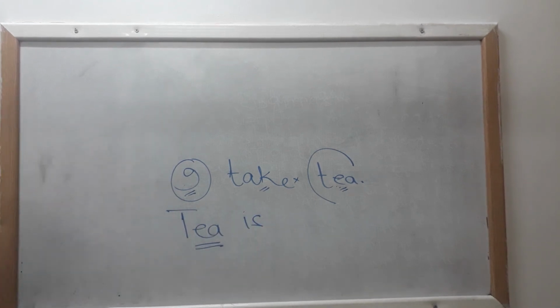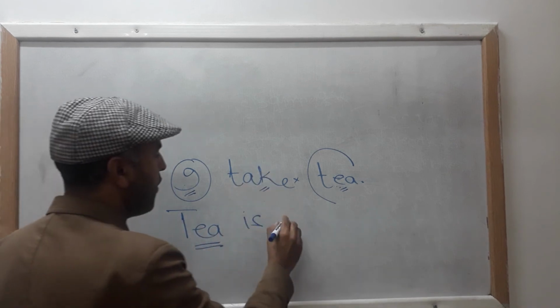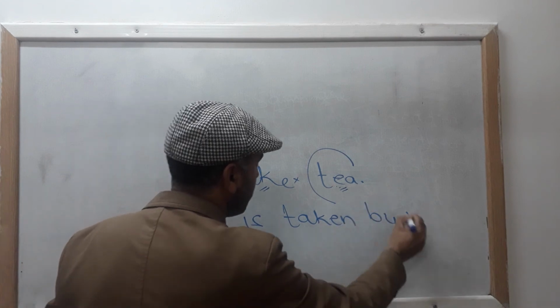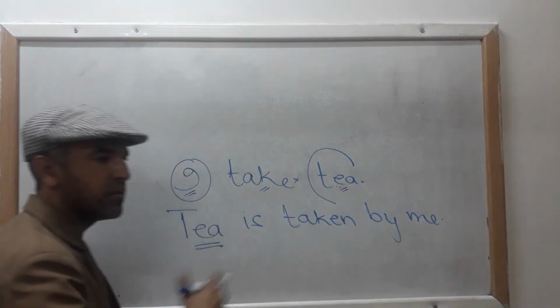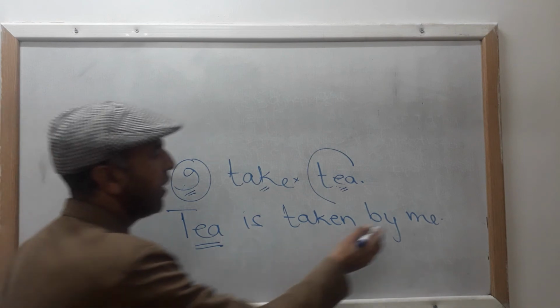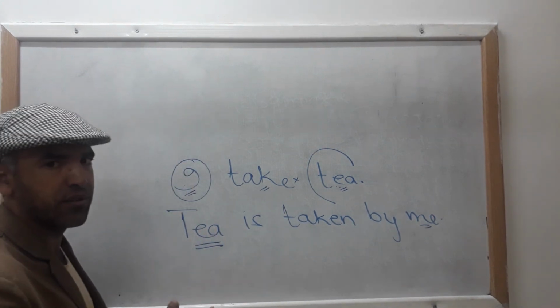Tea is. Subject is singular, verb is singular. Third form of verb, taken. Tea is taken by me. I is subjective case, my is possessive case, and me is your objective case. Clear?